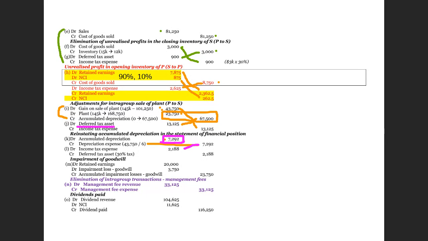Therefore, at a 30% tax rate, you have to reverse the deferred tax asset. So this adjusts for the intra-group transfer of the plant.